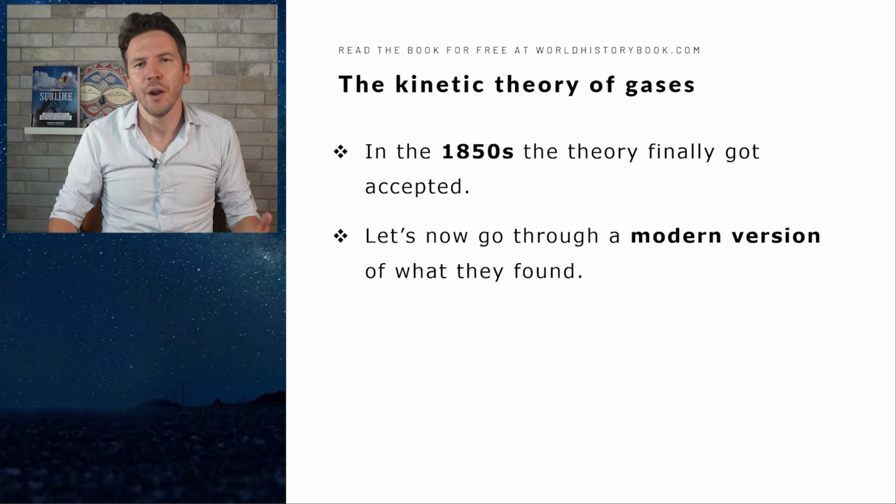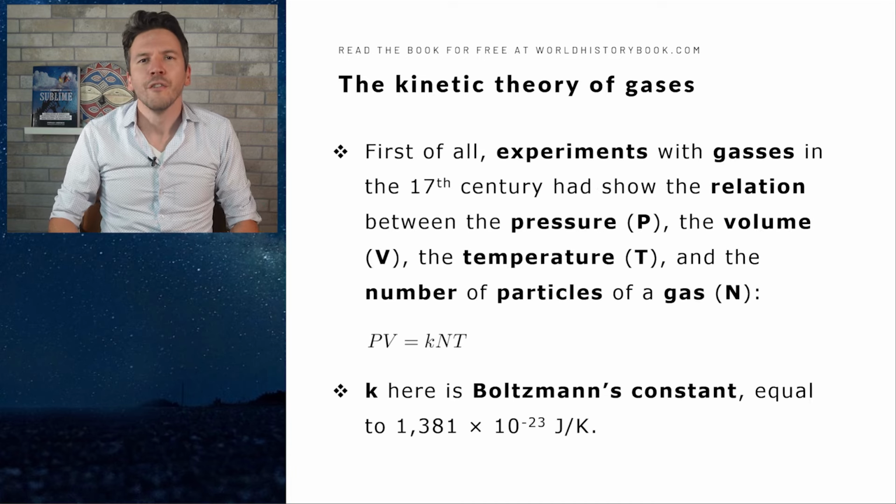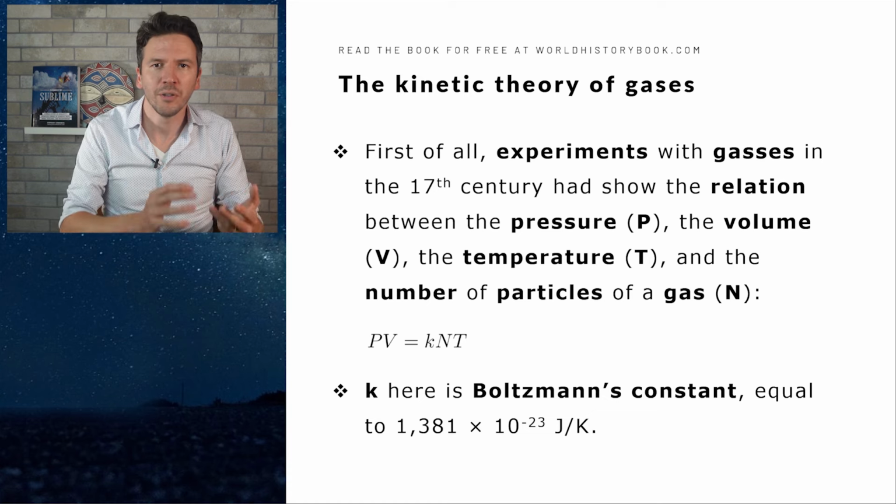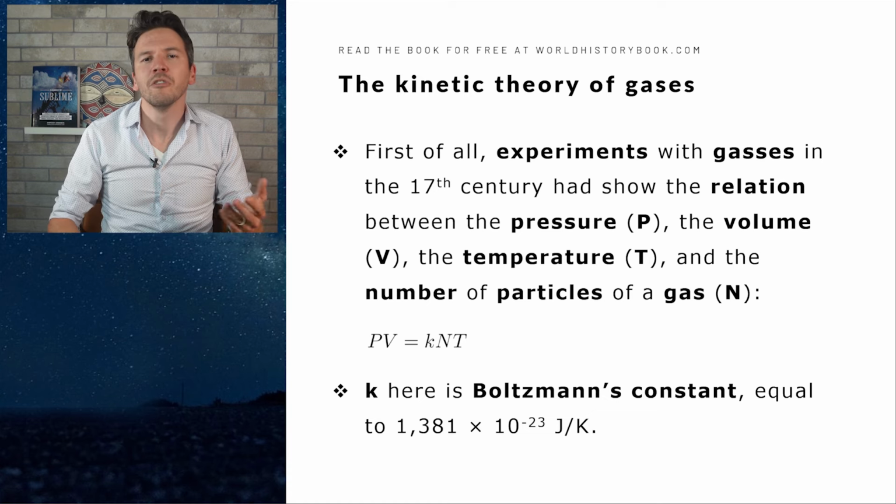And let's now go through a modern version of what they found. First of all, experiments with gases in the 17th century had shown the relation between pressure, P, the volume, V, of a gas, the temperature, T, and the number of particles of the gas, N. And this relationship, called the ideal gas law, was later written in a formula of this form. P, the pressure, times V, the volume, is k, which was later called Boltzmann's constant, times N, the number of particles, times the temperature T.